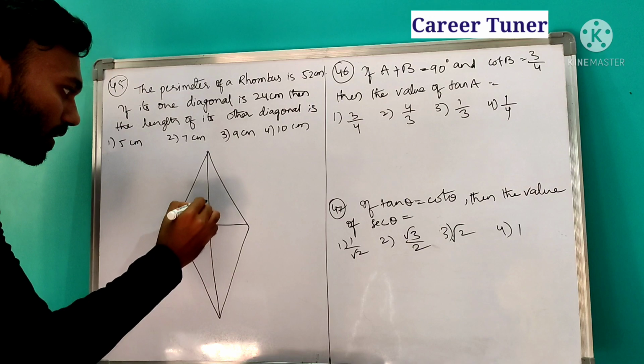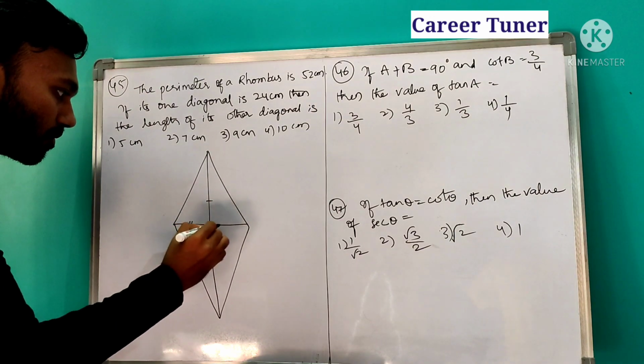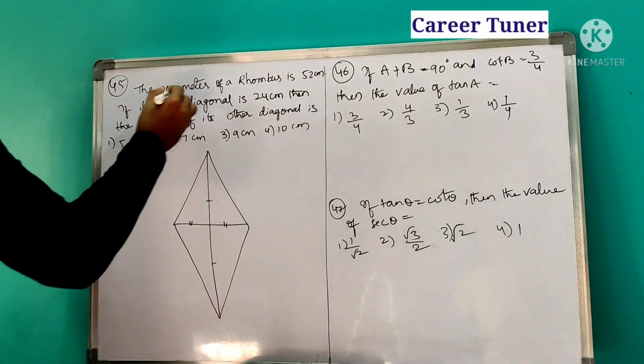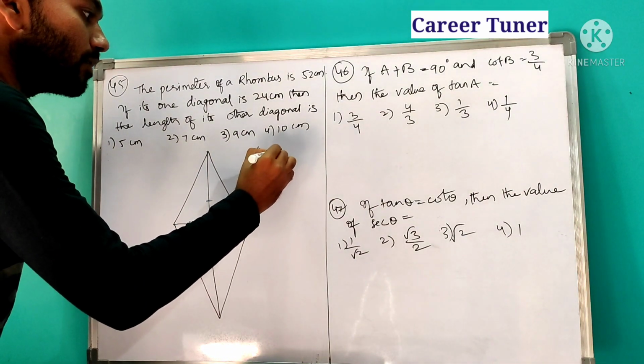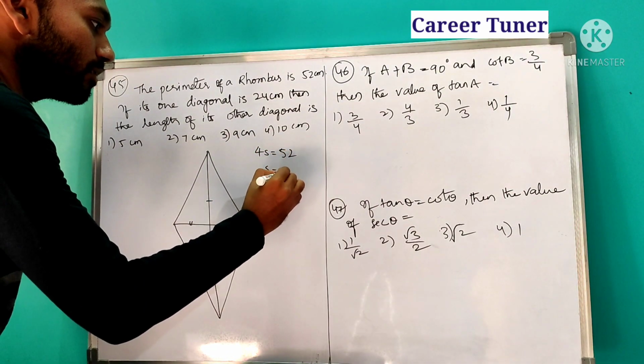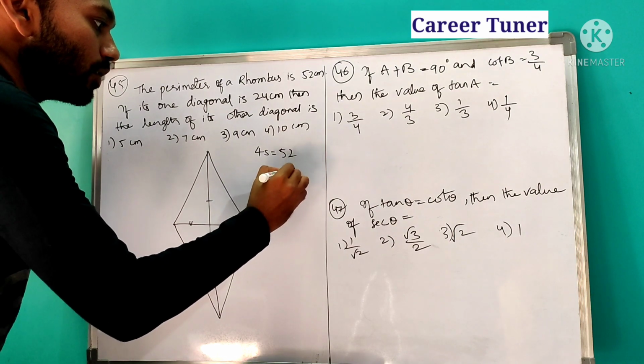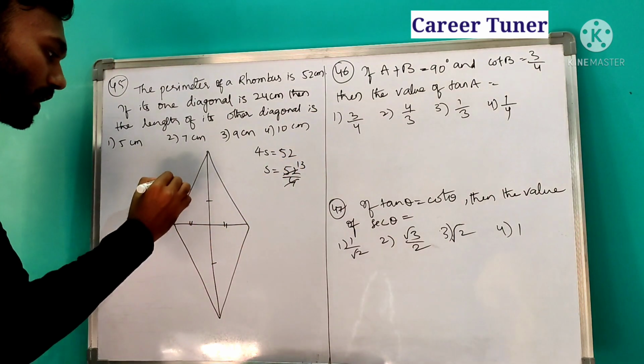In a rhombus we know that the diagonals bisect each other. We have already been given the perimeter of the rhombus. The perimeter of a rhombus is nothing but 4 times the side, which is equal to 52. Therefore the side is equal to 52 by 4. Now 4 ones are 4, 4 threes are 12. So the side is how much?